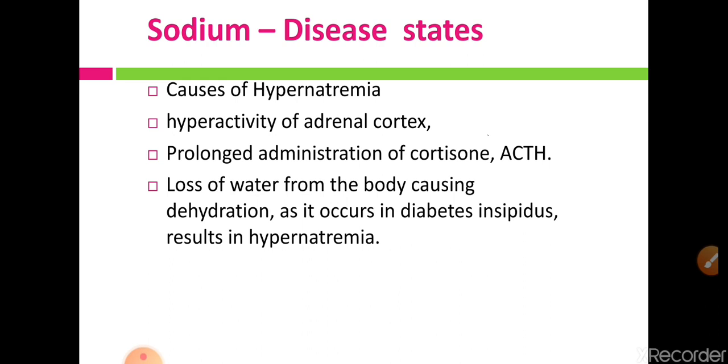So when there is a loss of water from the body, that means in the dehydration condition, the sodium concentration again increases due to the loss of water. All these conditions or causes are responsible for hypernatremia.